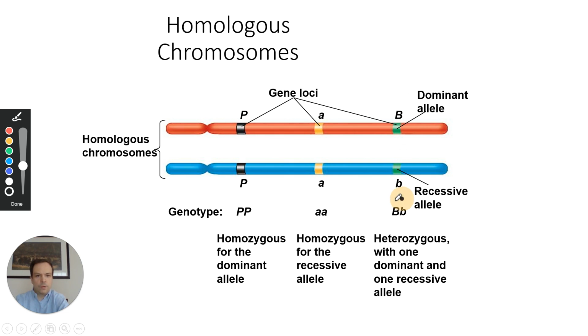But the thing to take away from this is when you have a capital letter and a lowercase letter, whenever you have this heterozygous trait showing itself, the dominant trait is what's going to actually show up in the offspring. So keep in mind that dominant always masks recessive. Dominant is always going to cover up recessive. The only time we ever have recessive traits show up in offspring is when both parents are contributing the recessive trait. If one parent is contributing the dominant trait and the other parent is contributing the recessive trait, the dominant trait is going to show up.